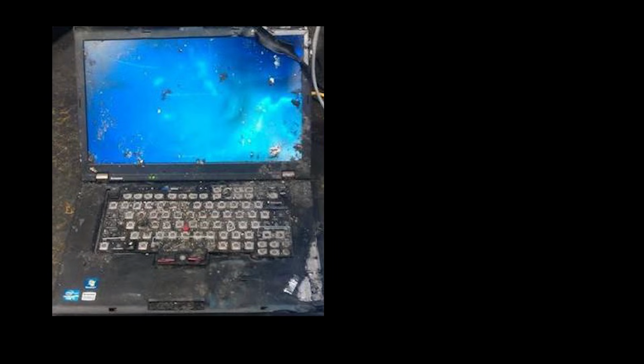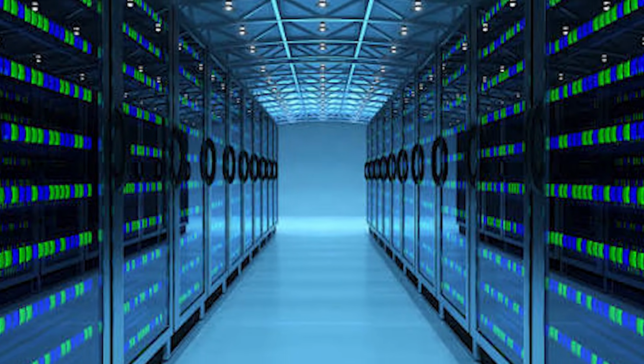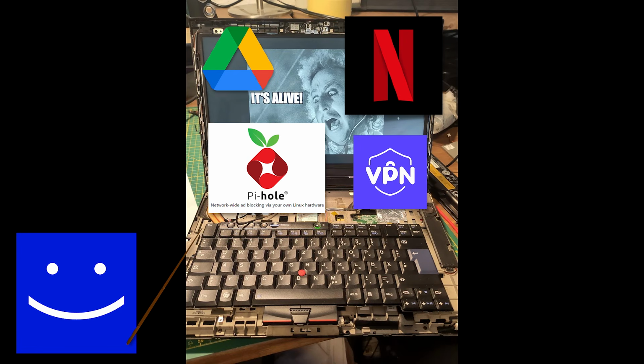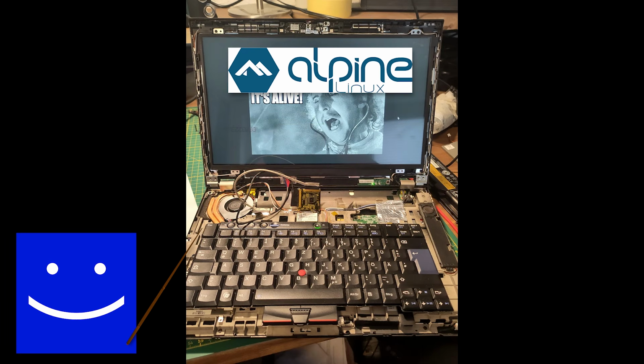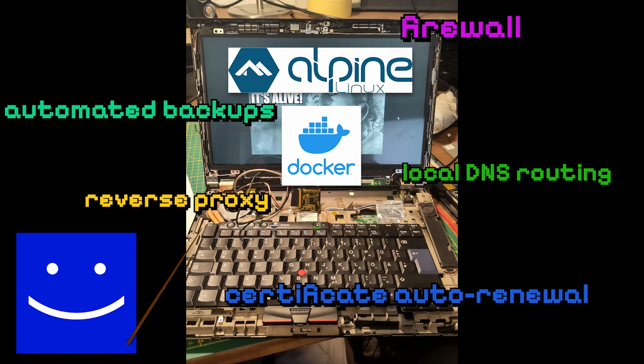If you have an old laptop or Raspberry Pi lying around, you can spin up an enterprise-grade private data center at your home right now. You can host your own Google Drive, your own Netflix, network-wide ad blocker, VPN, password manager, and a local AI, like a family pet AI that everyone shares. You can do this by installing a lightweight Linux distribution and using Docker to containerize every single app. You will then set up reverse proxy, and learn system administration.